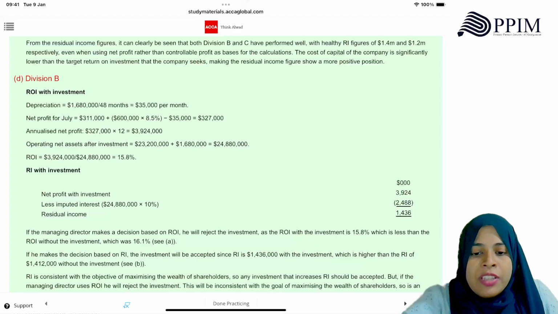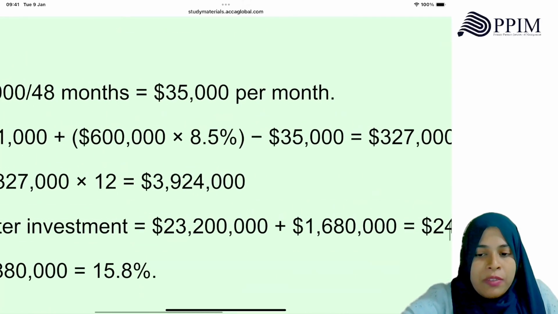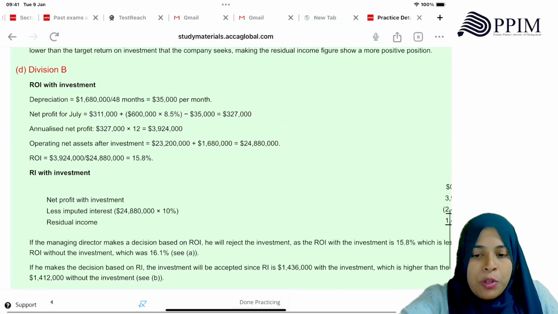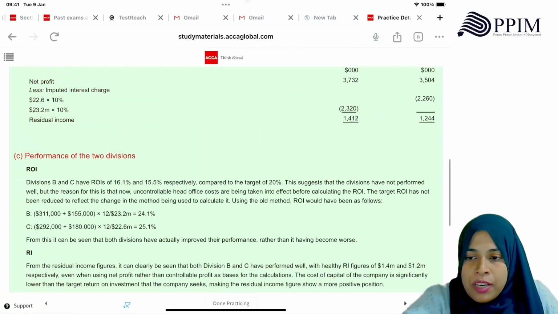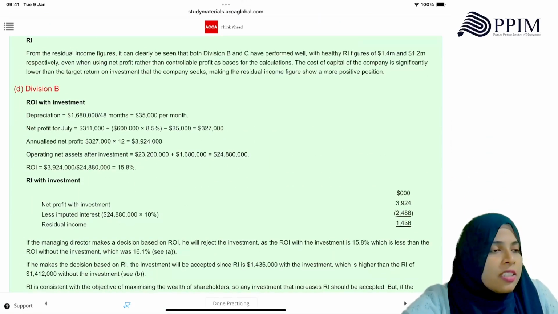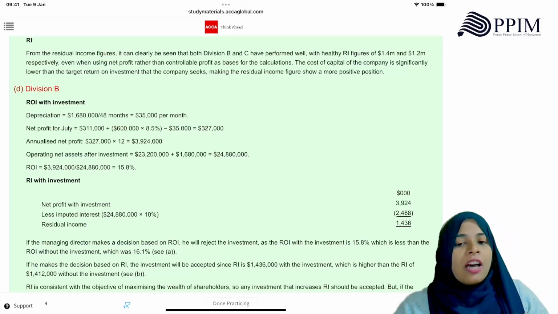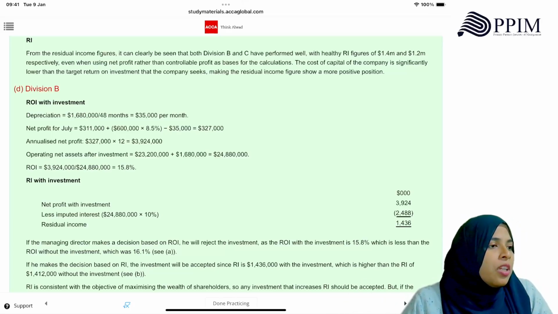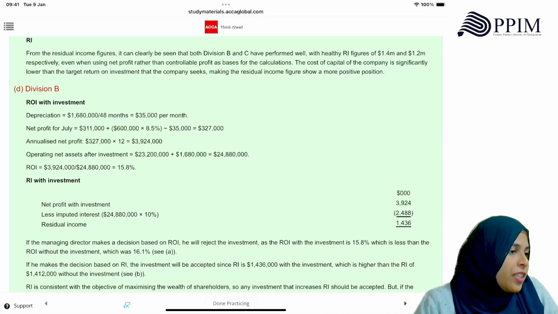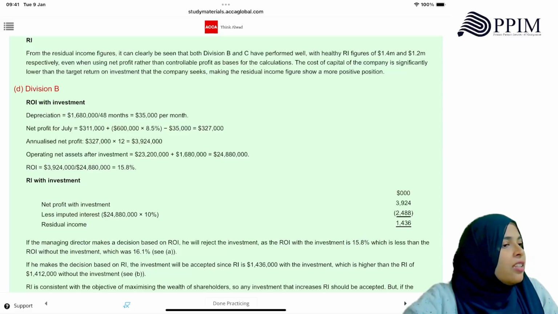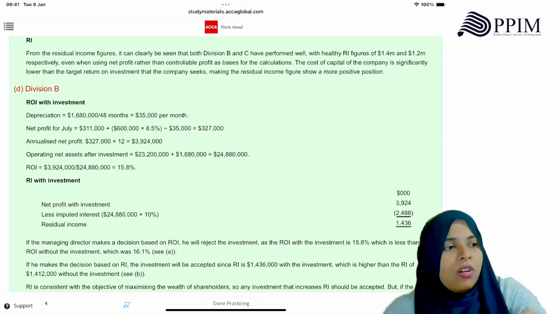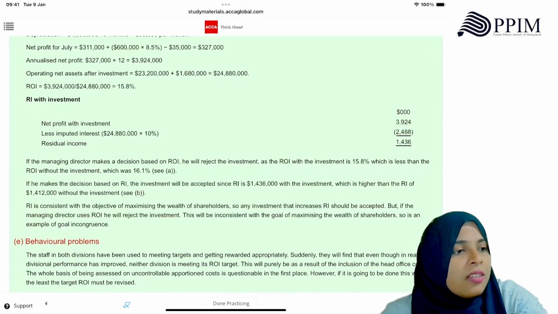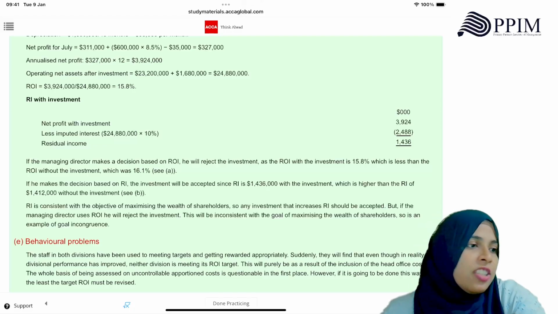With the RI with the investment, the new net profit figure we calculated here, imputed interest on the new investment. That is what's happening to RI. RI is increasing. ROI is falling. So based on ROI, what will the division B manager do? It's dropping, so he will reject the investment. Whereas the RI increases the return. So is the decision he made wrong or right? Wrong. Based on ROI, if he makes a decision, it's wrong.